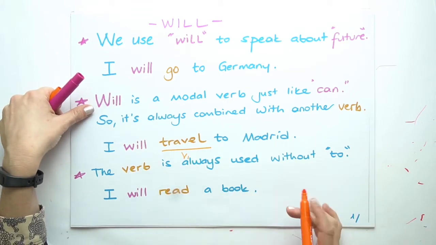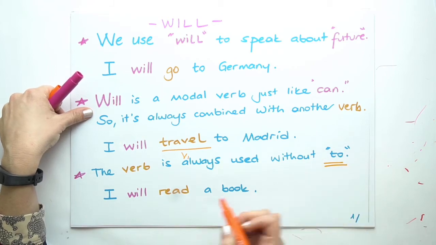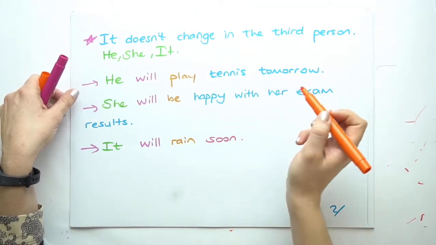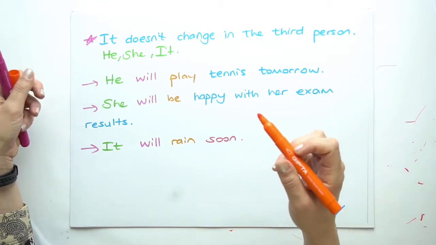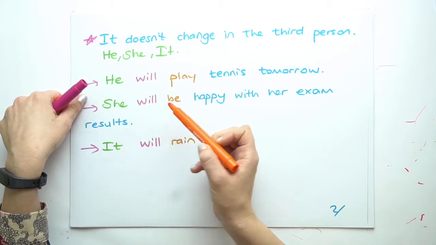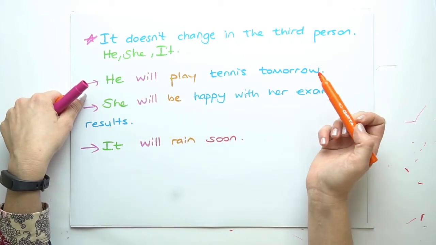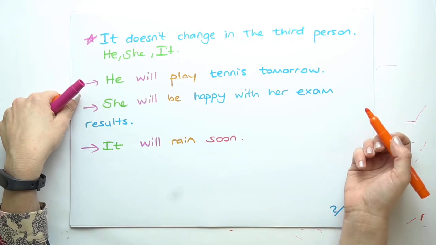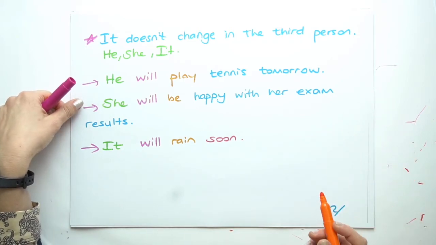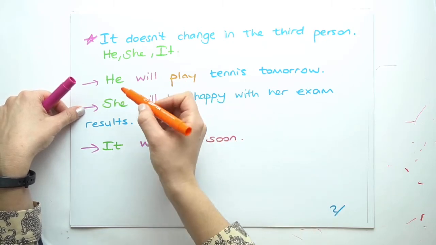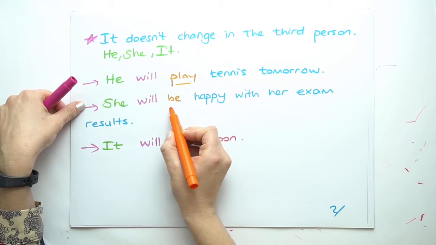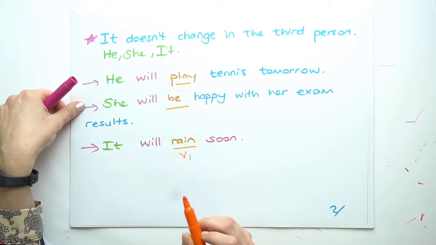The verb is always used without to. I will read a book. It doesn't change in the third person, like he, she, it subjects. For example, he will play tennis tomorrow, or she will be happy with her exam results, or it will rain soon. As you can see, even if we're using third person subjects, the verbs are always in their first form.